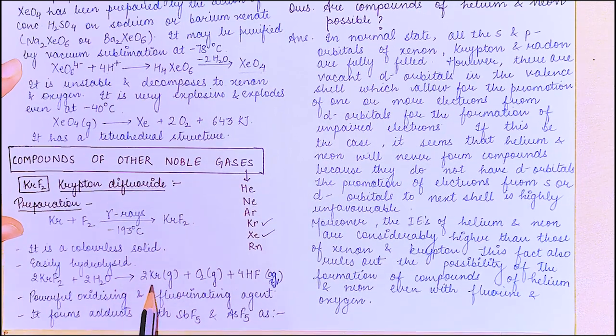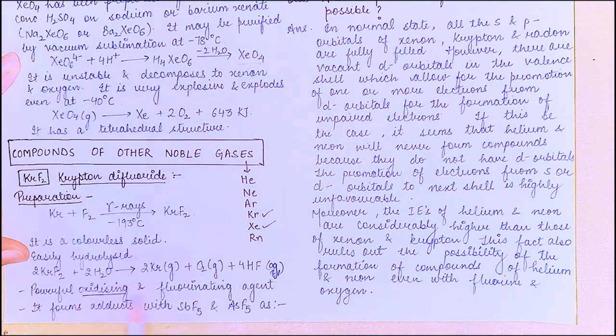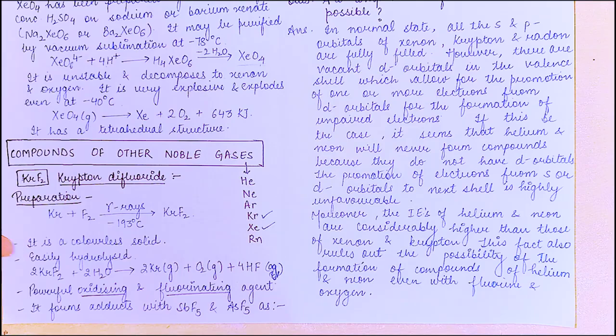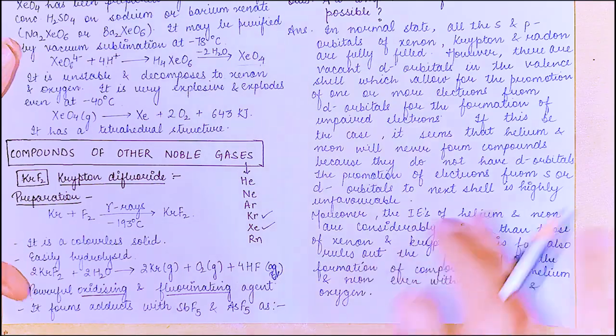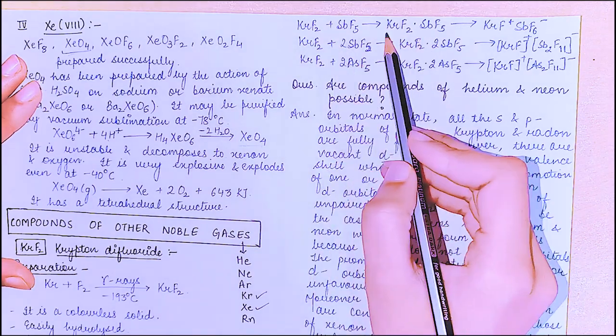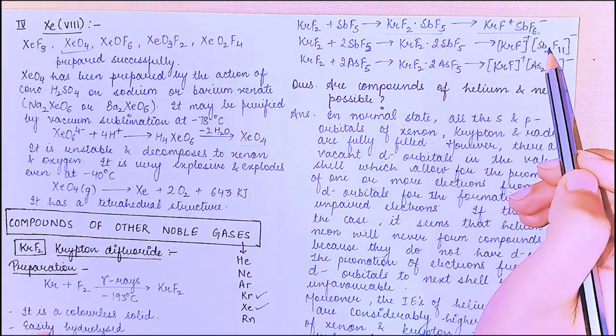On addition of water it gives krypton, oxygen, and HF. It is a powerful oxidizing agent and fluorinating agent. It forms adducts with SbF5, AsF5 as the other compounds were doing, and you can write it in ionic form also.